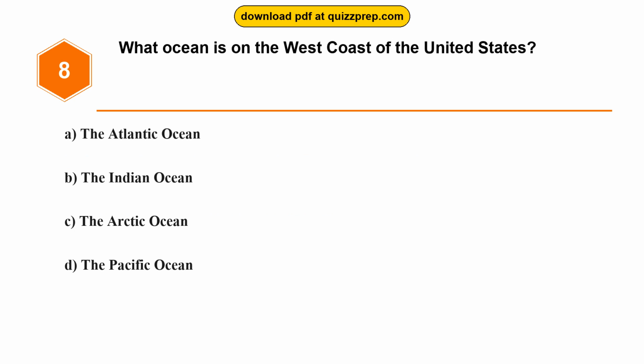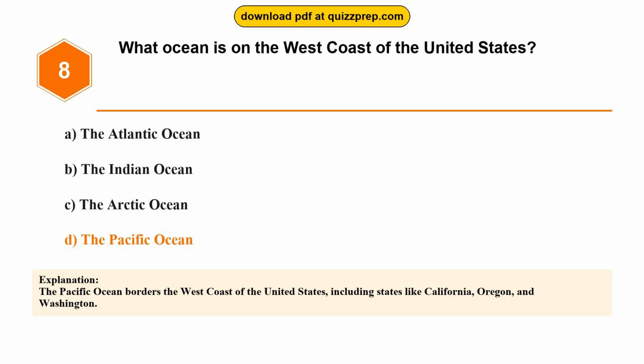Question 8. What ocean is on the west coast of the United States? Option A. The Atlantic Ocean. Option B. The Indian Ocean. Option C. The Arctic Ocean. Option D. The Pacific Ocean. The correct answer is option D. The Pacific Ocean. The Pacific Ocean borders the west coast of the United States, including states like California, Oregon, and Washington.